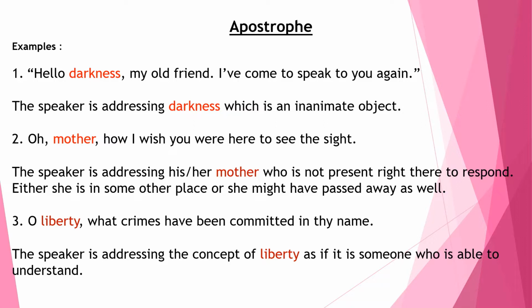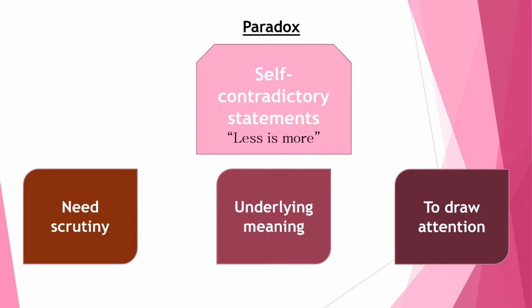Now, let's do paradox. In a paradox, a statement appears to contradict itself, but is nevertheless true. I've written an example over there, which is a very popular paradox, that is, less is more. Upon scrutiny, the reader discovers the truth or the underlying reason for such self contradiction. In the sentence less is more, you can see less is contradictory to more, right?